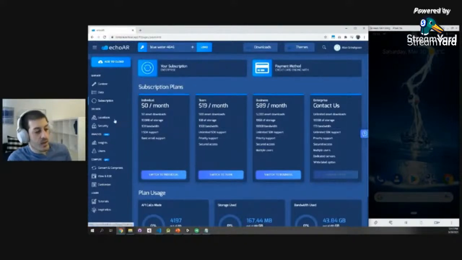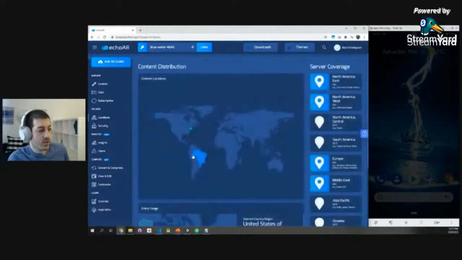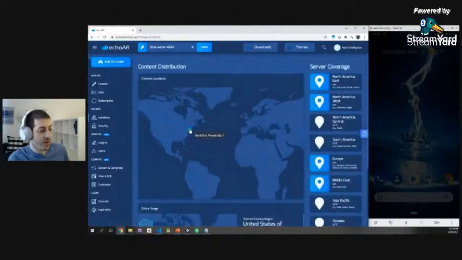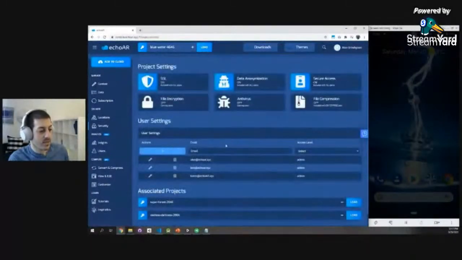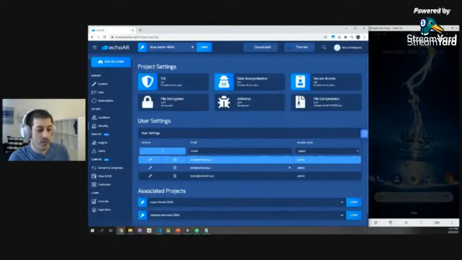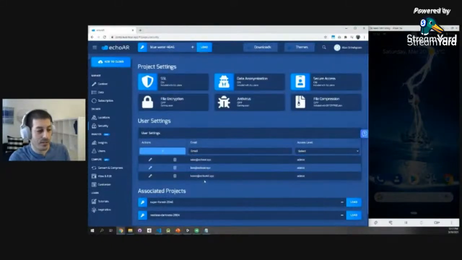In the location page, we see the distribution of content. Remember, we added that Fox in New York. So here it is, and we see the servers that are supporting your application. In the security page, you're able to see more security features, and you can add users to your application. So if you're working on a project as a team, you can add other team members to